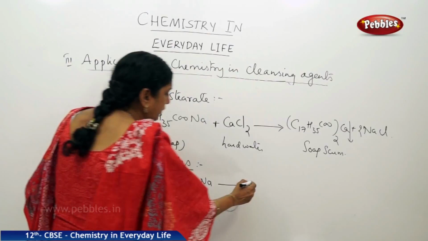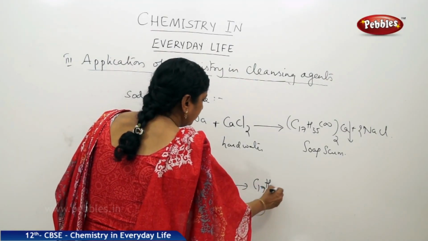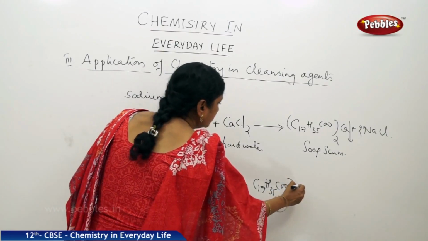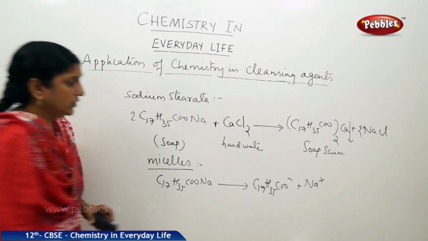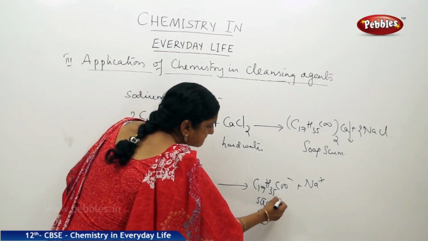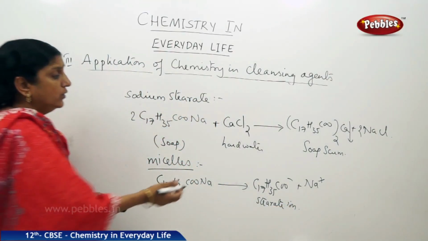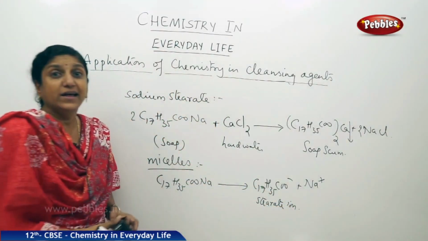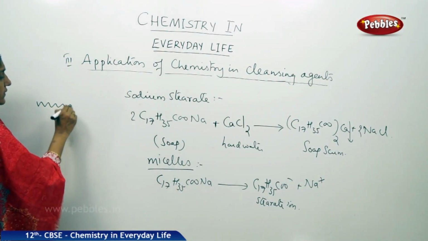When you put this soap in water, it will produce these ions, C17H35COO minus plus Na plus. So these ions are produced. Now this is the stearate ion or the soap ion. The soap ion is very tiny, right? Now this soap ion has a structure like this. We show the soap ion like this.